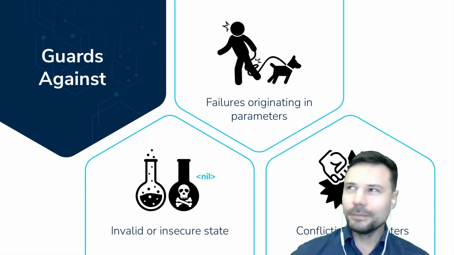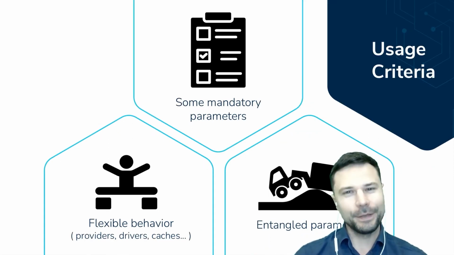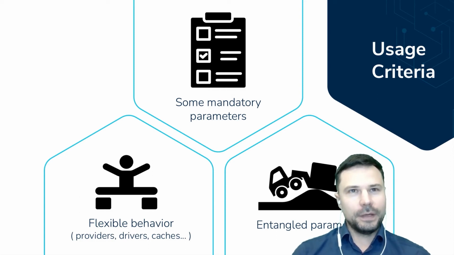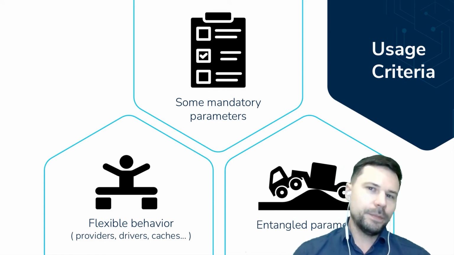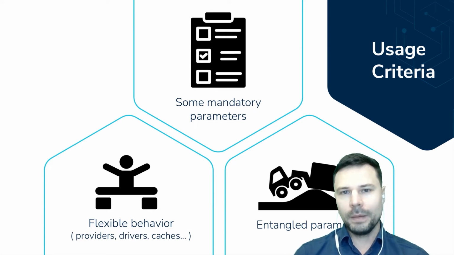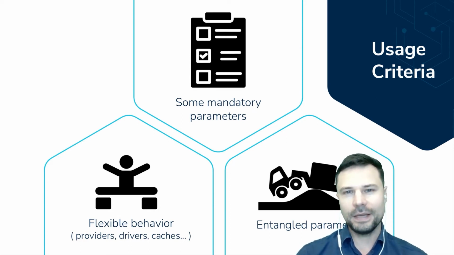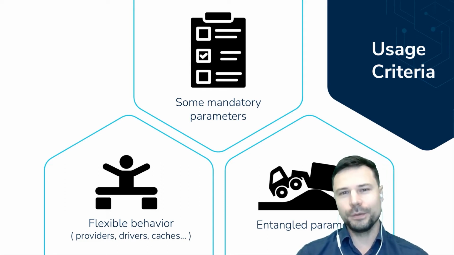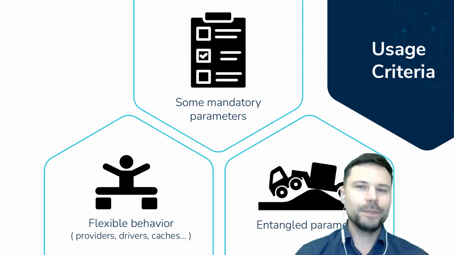I'm talking about how wonderful this thing is, and hopefully I can convince you, but there is definitely usage criteria. We should not be using this everywhere. Where should we use it? Typically, I use it, if I do use it, maybe once per package, once per program, not more often than that. Whatever you're configuring has to be sophisticated enough. And there's three criteria you can go by to choose if you want to really work with the options pattern.